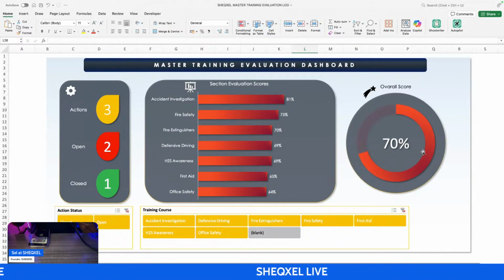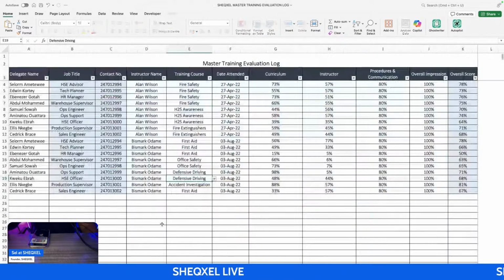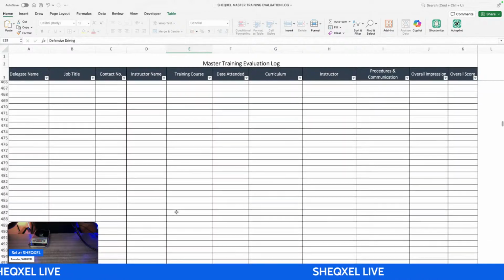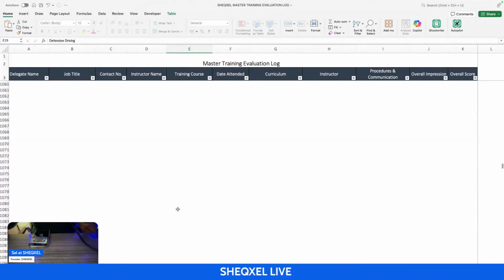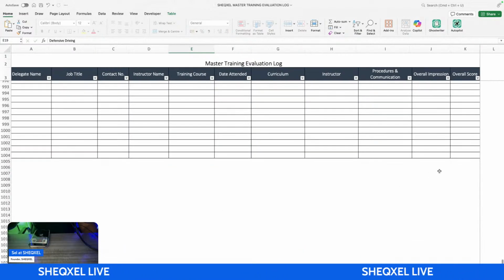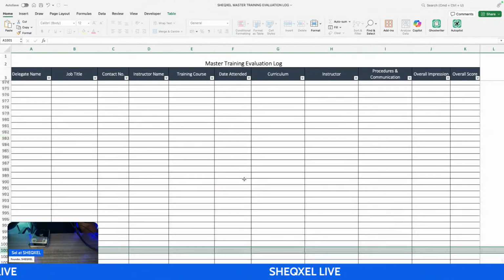The training must be based on their training need, the mode of delivery, the instructor should be competent. All of these things, you are making sure that each and every area, you're crossing them out so that you're going to achieve a 100% score as far as training evaluation is concerned, because this is cumulative data. Cumulative. You're going all the way down. And take note, all our templates, you are building a continuous database. So it means that it's going to take you forever to keep updating. And in case you exhaust the table, all you need to do is insert additional rows.